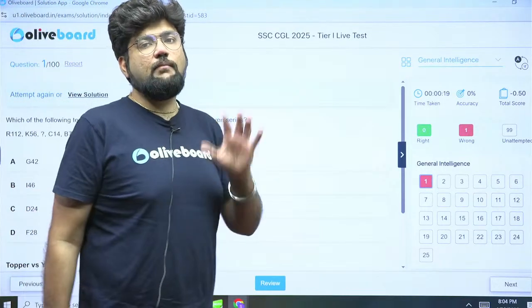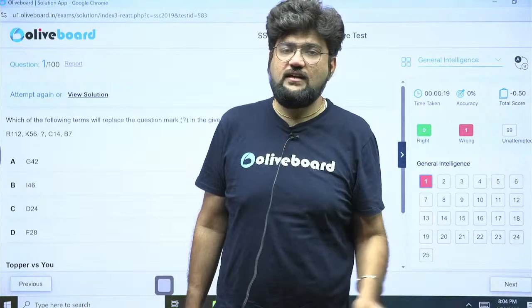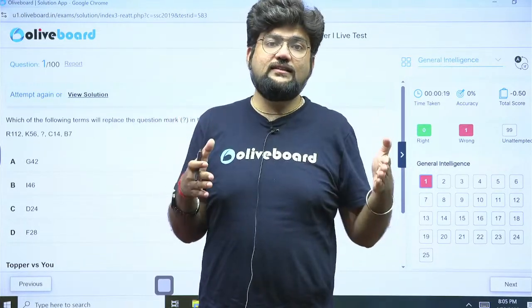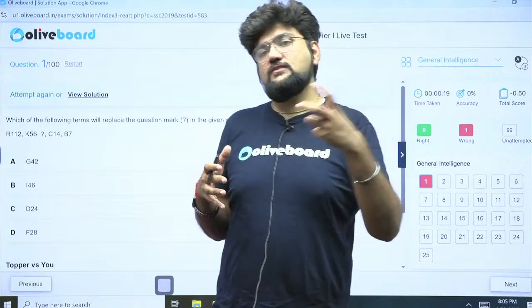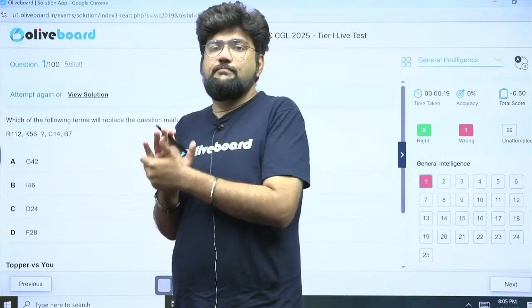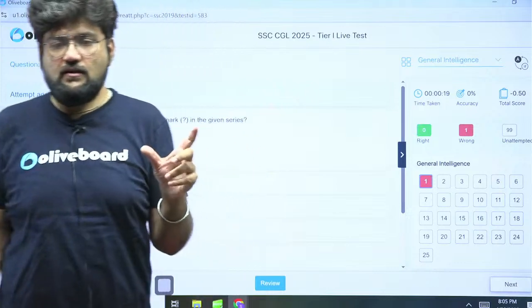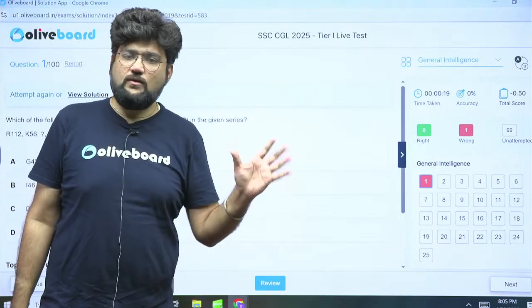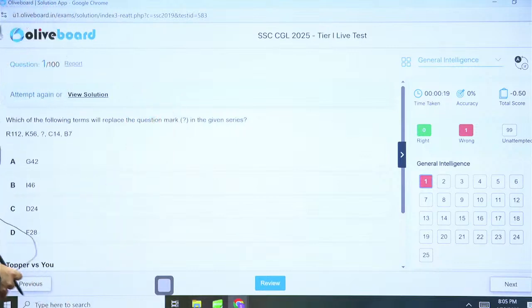Stop thinking about difficulty levels as far as SSC exams are concerned. You have to focus on utilizing this to the maximum in the minimum possible time. That is where the main game lies, and if that is kept in mind, you're going to ace your examinations no matter what. So keeping that in mind, let's start today's session.